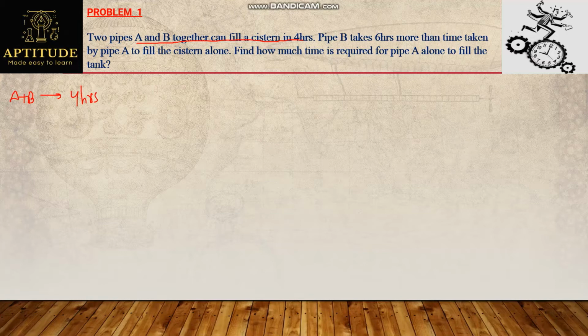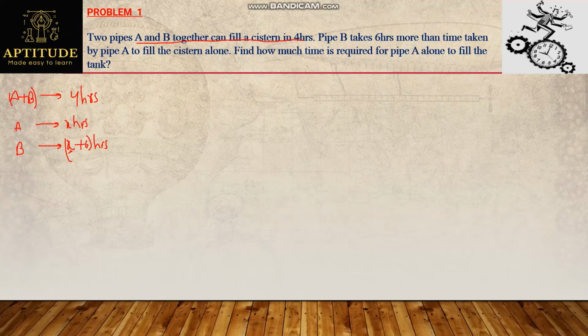But some relation between them is given, that is, B takes 6 hours more, which means B takes 6 hours extra than pipe A. For example, if pipe A takes some X number of hours, then what is the time taken by pipe B? 6 hours extra means X plus 6 hours. Time taken by A plus 6 hours extra. So this is the data given here. And how to solve any type of problem like this? Observe here, together time is given and individual times are assumed like this.